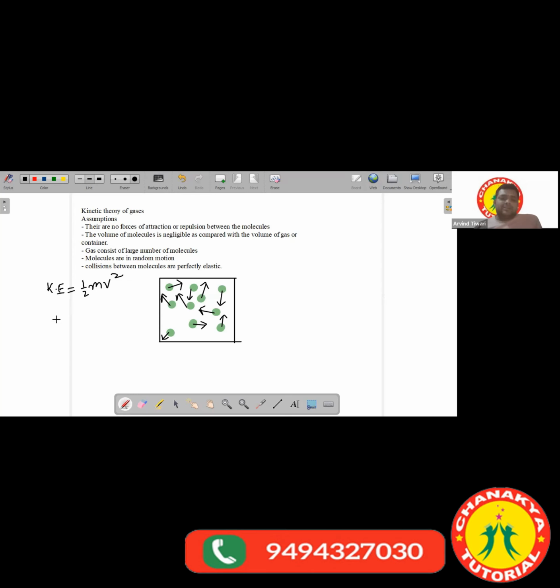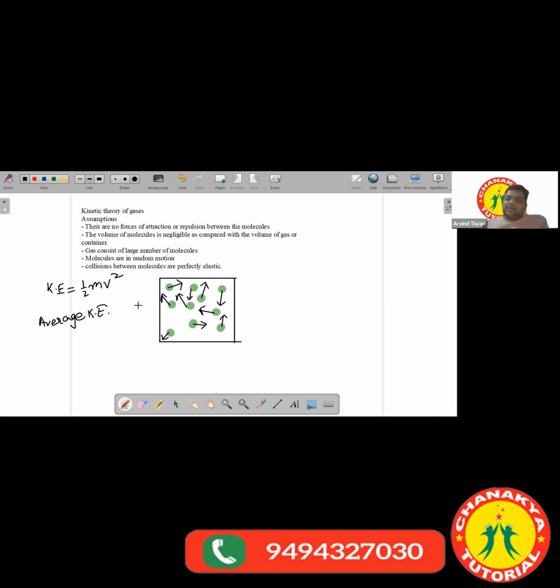So here we will be discussing the average kinetic energy of the molecules. Since the molecules are in continuous random motion and the number of molecules is very large, it's not possible to determine the velocity of each molecule and find its kinetic energy. They are also suffering continuous collisions with each other, so due to the continuous collisions, their velocities are changing. Hence it's not easy to find out the kinetic energy of each molecule. So we find the average kinetic energy of the molecules.